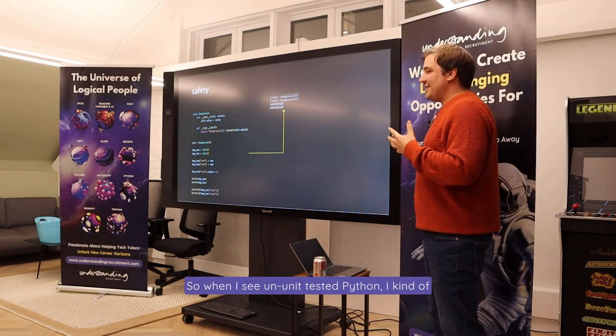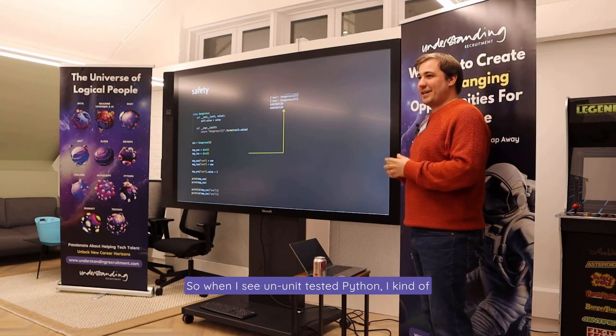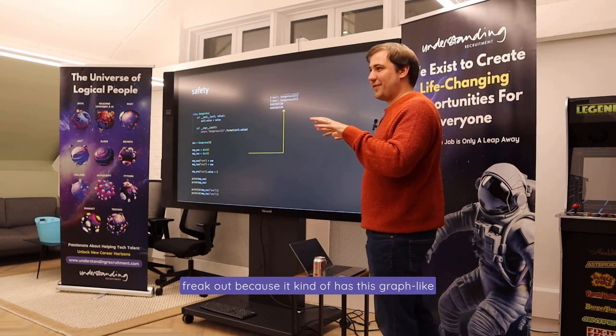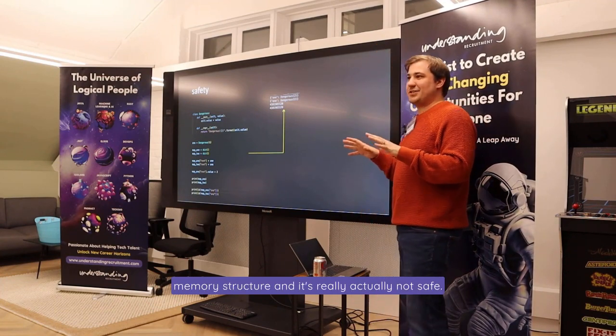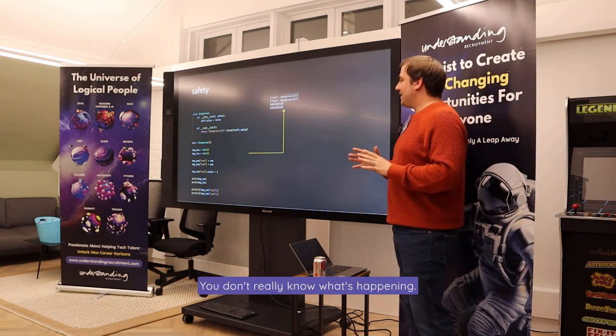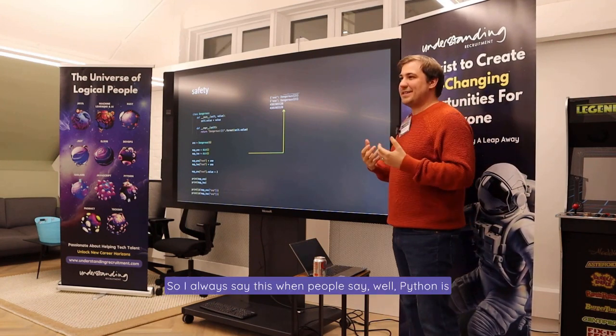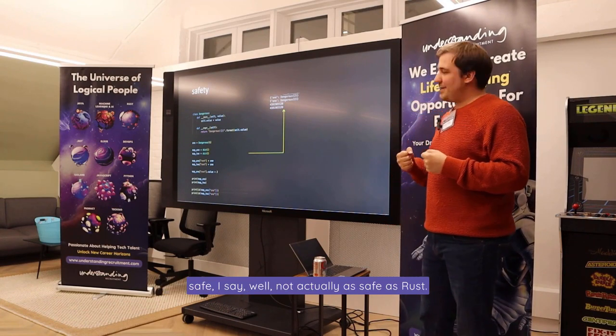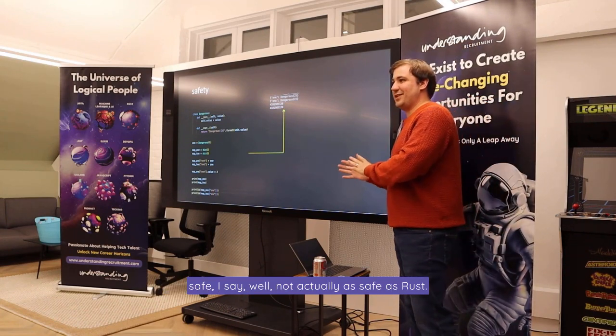So when I see untested Python, I kind of freak out because it has this graph-like memory structure, and it's actually not safe. It kind of sweats under the hood, does all these weird things, and you don't really know what's happening. So I always say this when people say, well, Python's safe. I say, well, it's not actually as safe as Rust.